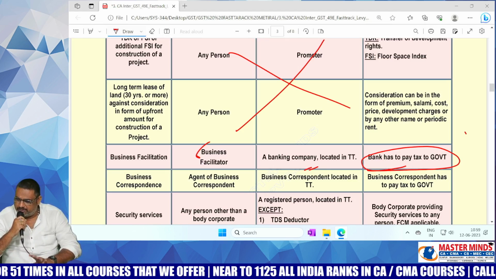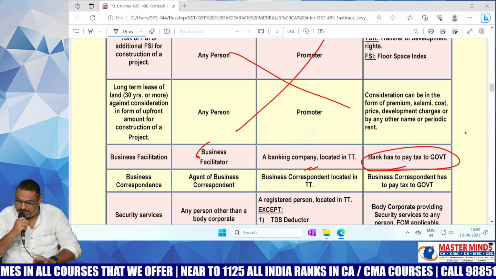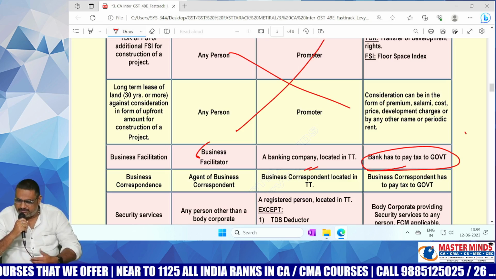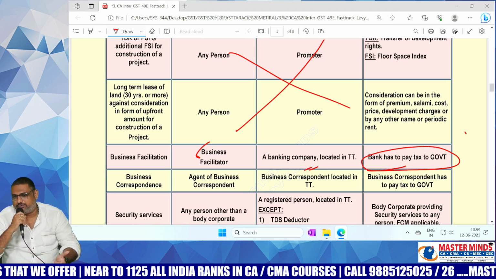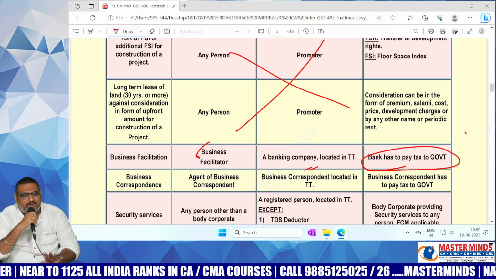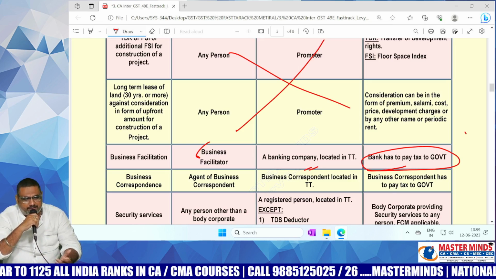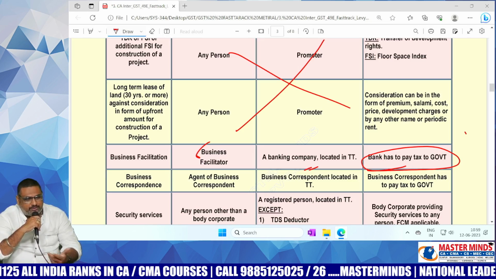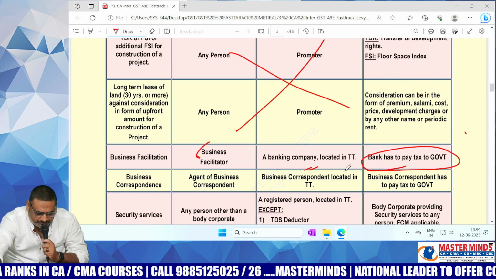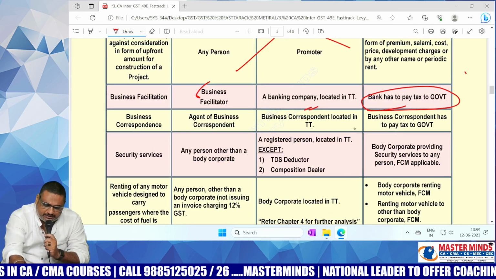What is meant by the word business facilitator? The person who will facilitate the business, who will create awareness in relation to banking. That person is known as a business facilitator. Here also, the business facilitator is an individual. If it is an individual, in those cases, what will be applicable? RCM is applicable.